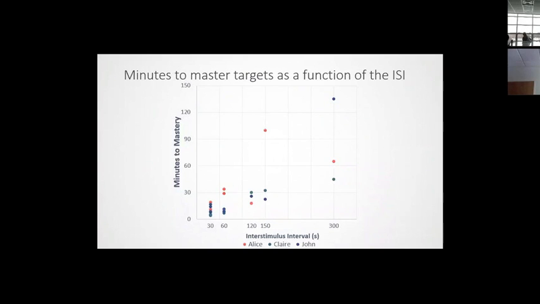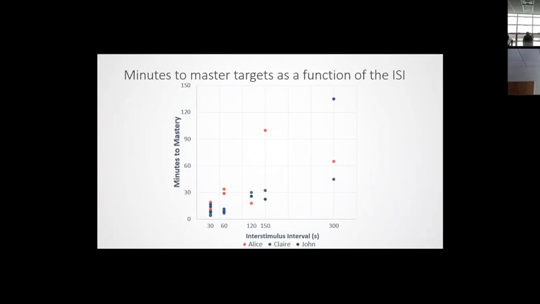So here we have the 5 different paces that we presented across all these different manipulations, and we plotted the minutes to master a skill as a function of those different paces, and the different colored dots represent different individuals. And some paces have more dots because they occurred more often across those different manipulations.